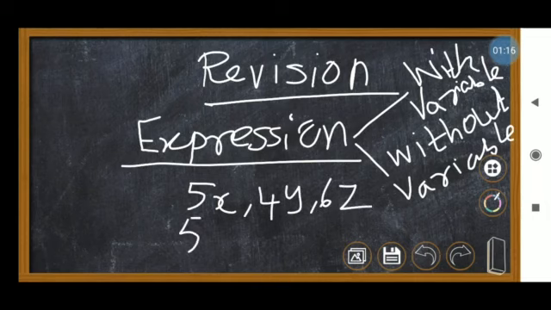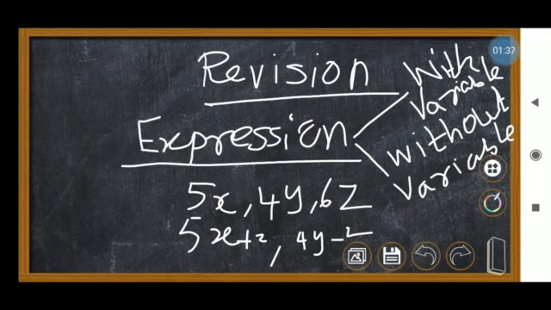So 5x plus 2, 4y minus 2. This kind of expression we can write as with variable and constant, and this is called a with variable expression.